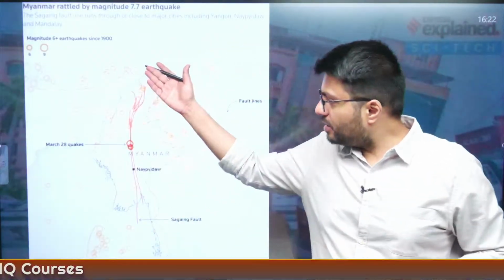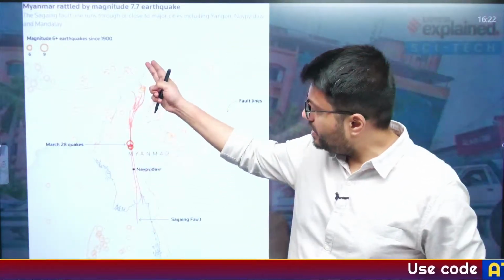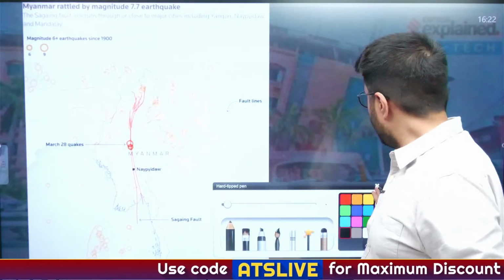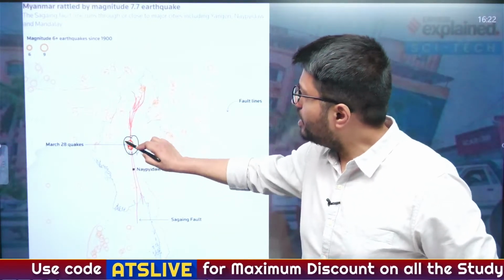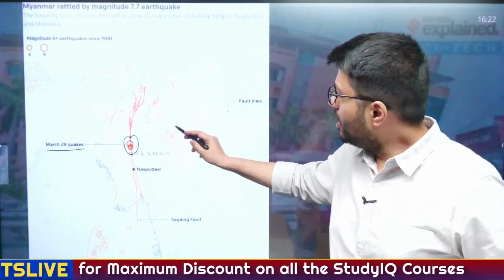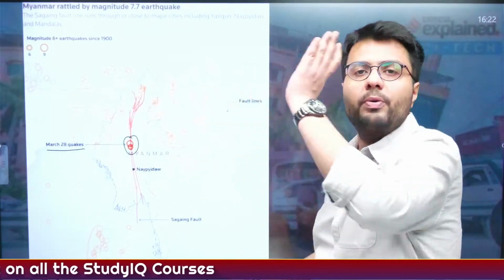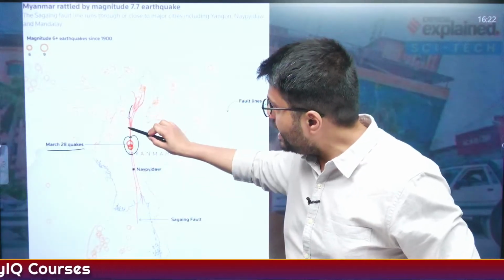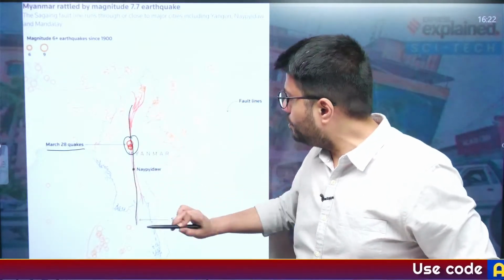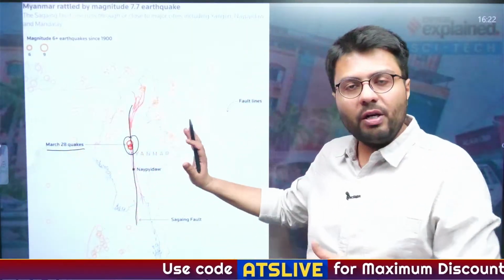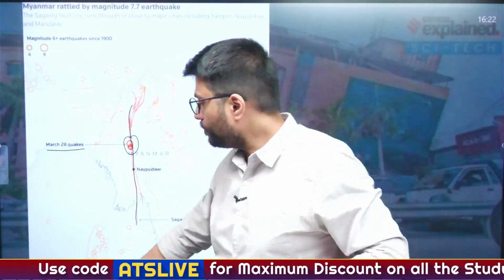Now, this is the image of the Sagaing fault. As you can see, it runs north to south through Myanmar, and at this point this March 28th quake happened, and the circles marked in this image are the regions where earthquakes have historically happened. So you can understand that any region very near to this particular Sagaing fault, or any fault for that matter on the earth, is quite prone to earthquakes.